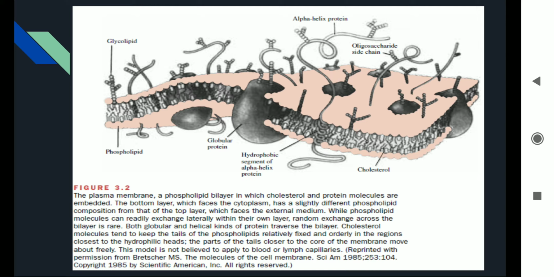According to the property of the drug, it will be able to pass through the lipid bilayer, or it has certain receptors within the cell membrane, or it has some channels which can carry the drug molecule inside the cell.